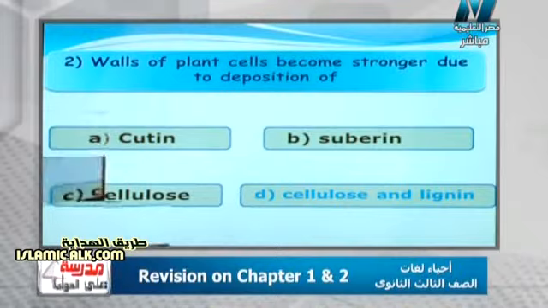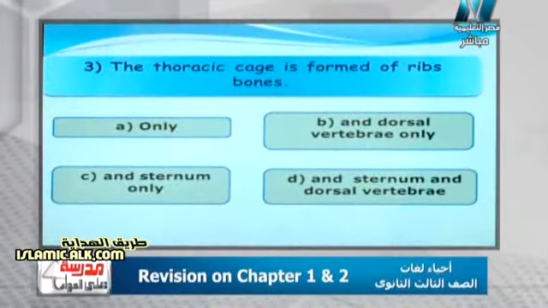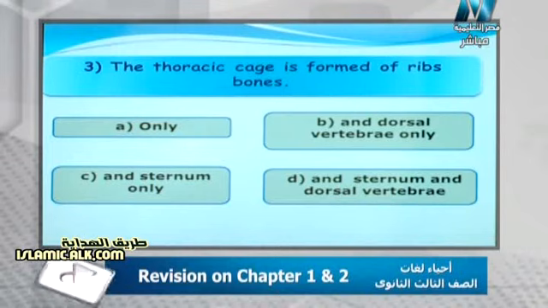The next question, number 3: the thoracic cage is formed of rib bones only, or ribs and dorsal vertebra only, or ribs and sternum only, or ribs and sternum with the dorsal vertebra. The right answer is the sternum and the dorsal vertebra.